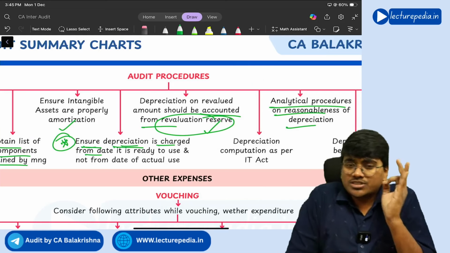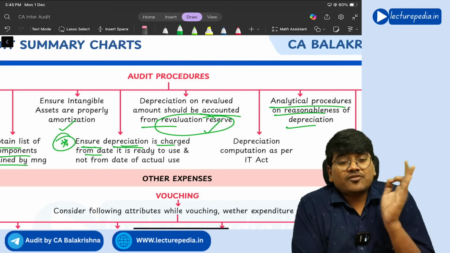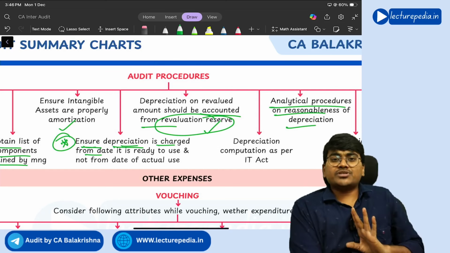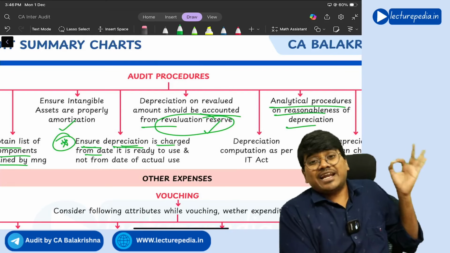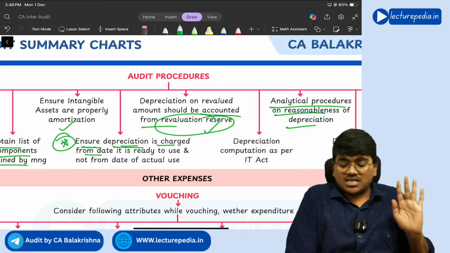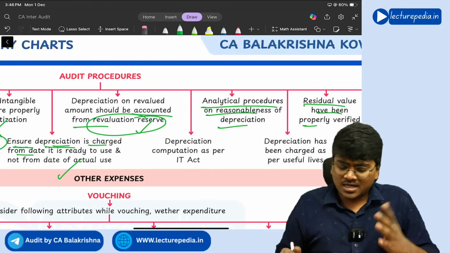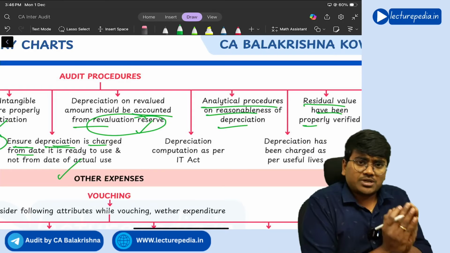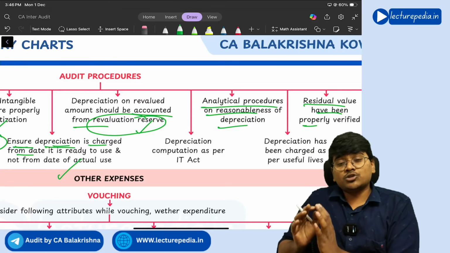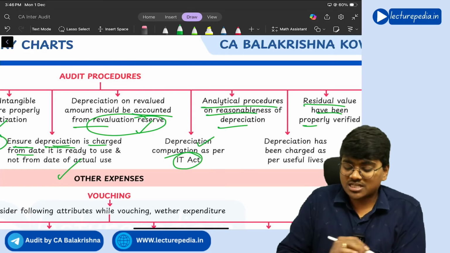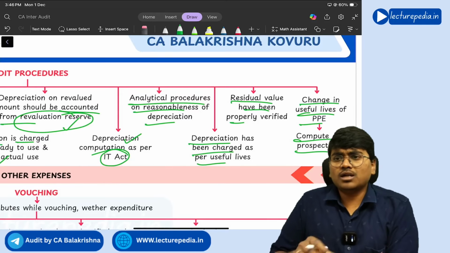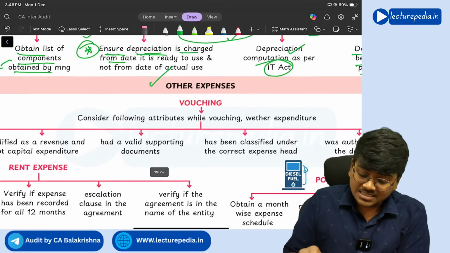So you have to charge depreciation not from the date on which you have put the asset to use, but from the date on which it is ready to use. Even though you are not using, if it is ready to use, you have to start charging the depreciation. And see, depreciation calculation as per Companies Act is different, as per Income Tax Act is different. So here auditor should also ask for depreciation computation as per Income Tax Act, and depreciation has been charged as per useful lives.